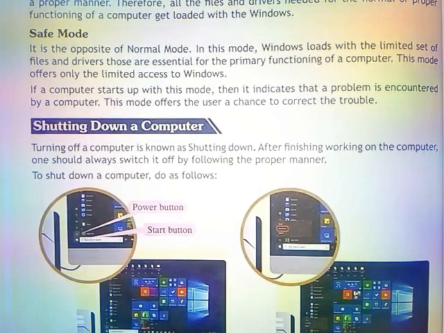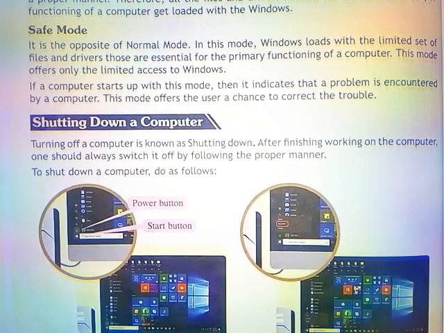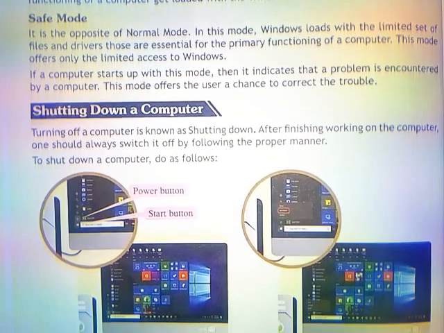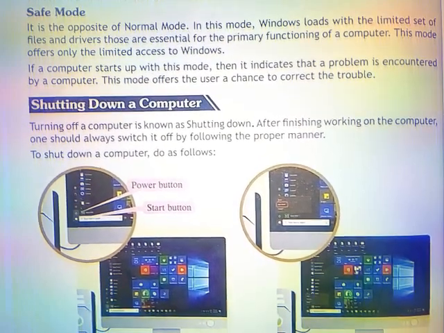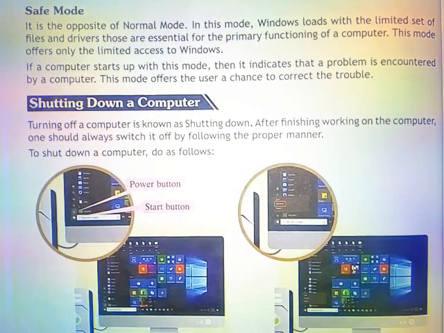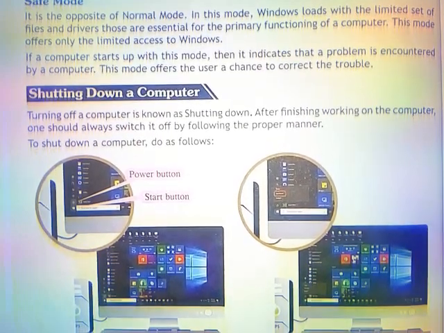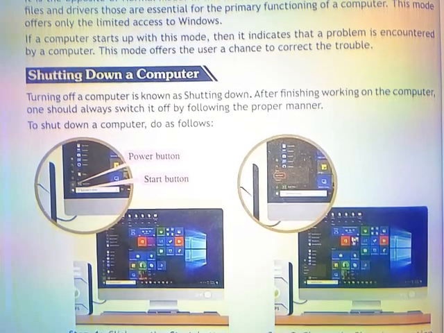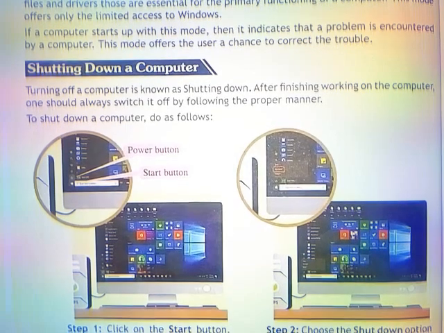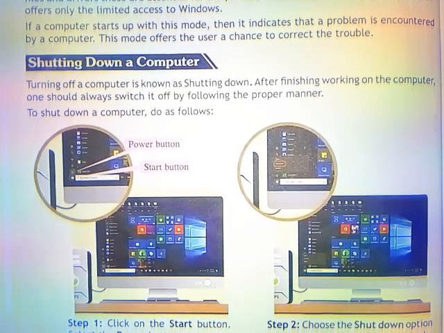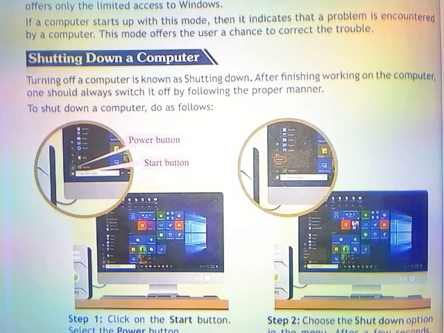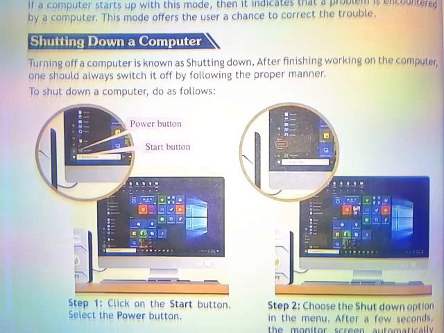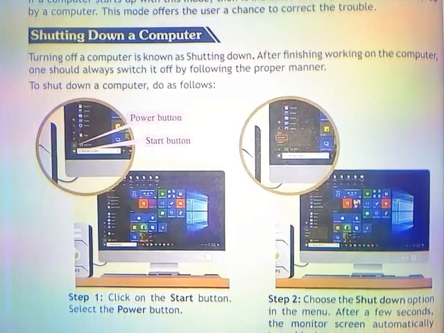Safe mode. It is the opposite of normal mode. In this mode, Windows loads with a limited set of files and drivers that are essential for the primary functioning of a computer. This mode offers only limited access to Windows. If a computer starts up in this mode, then it indicates that a problem is encountered by the computer. This mode offers users a chance to correct the trouble.